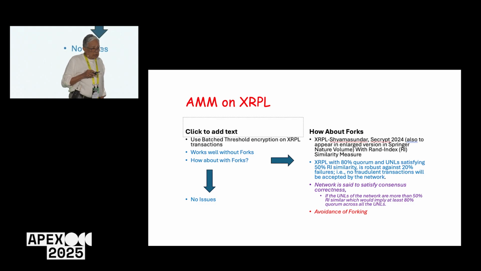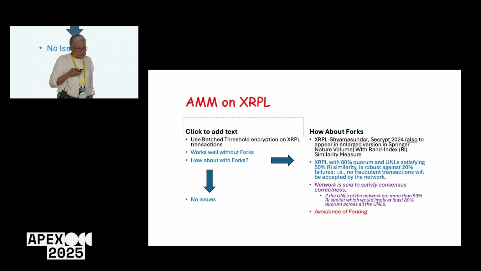Now the question you have to ask is whether batched threshold encryption on XRPL works without forks. If there are no forks, then the whole batch approach works. However, with forks, if there is a possibility of a fork, then the transactions have to be decrypted and become available to the public, and that becomes a problem. So now, in the context of what we have seen in XRPL in the earlier paper, we showed how many of the nodes have to satisfy certain conditions across the UNL intersection.